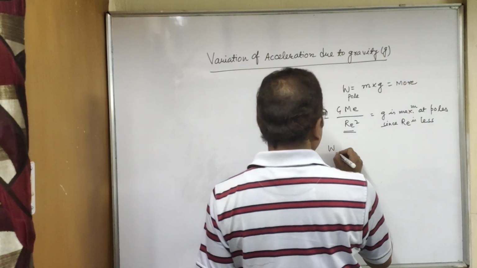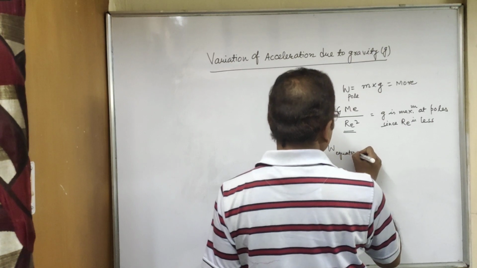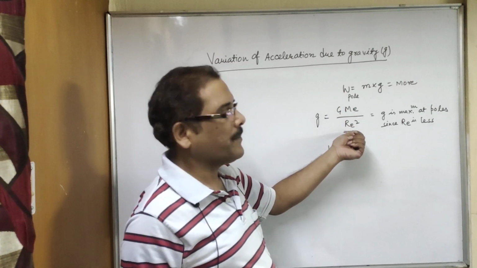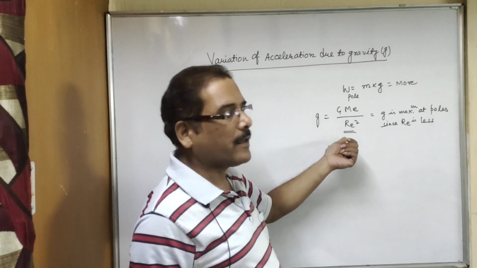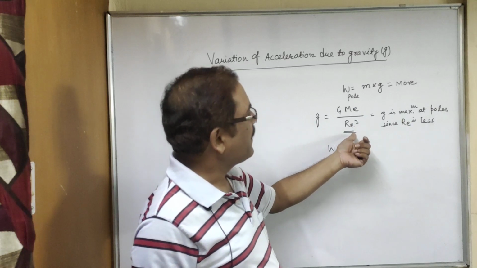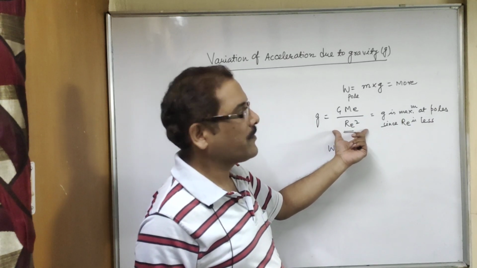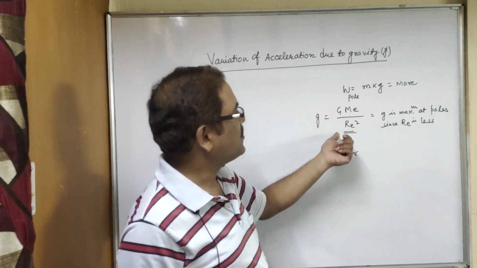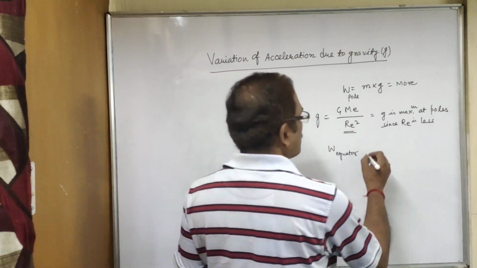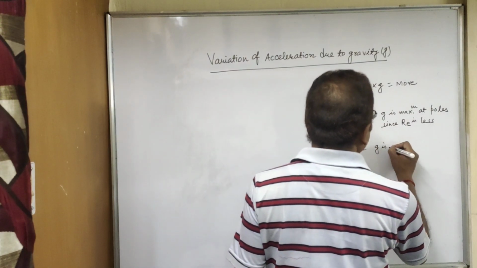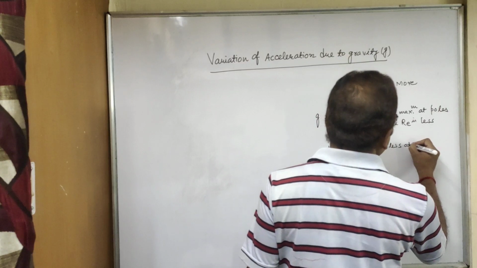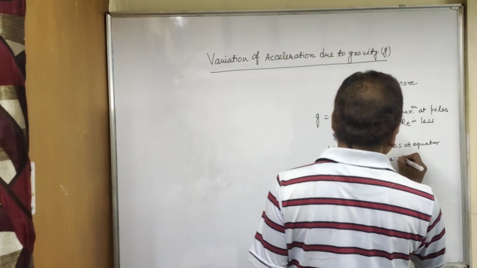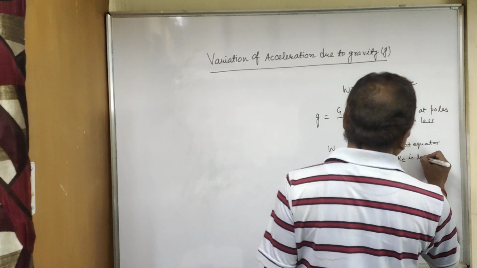And what will happen at the equator? Look at this expression again. g is equal to GMe by Re square. At the equator the radius is large, which means we have a large value of the denominator. Re is more, so g will be less. So g is less at the equator, since Re is large.